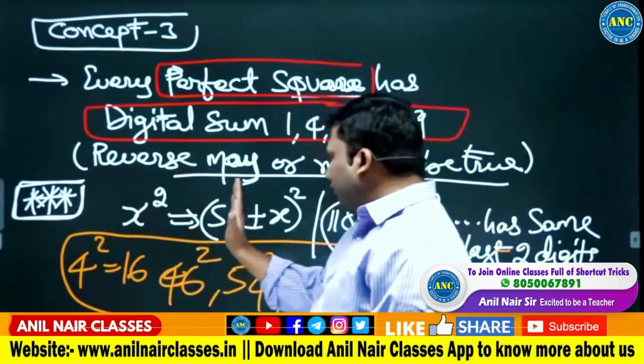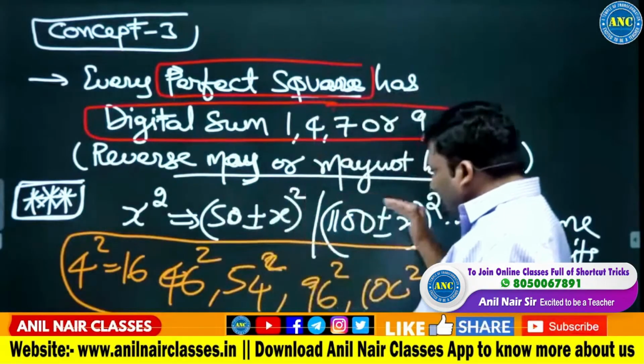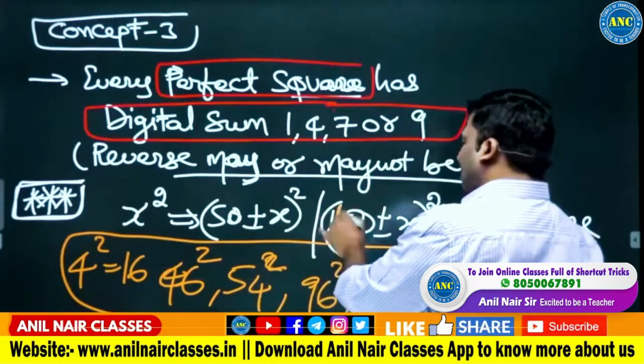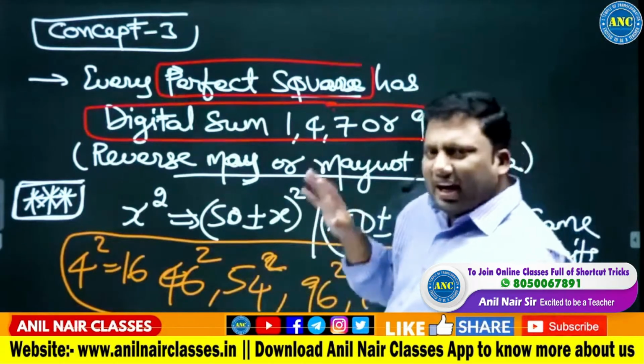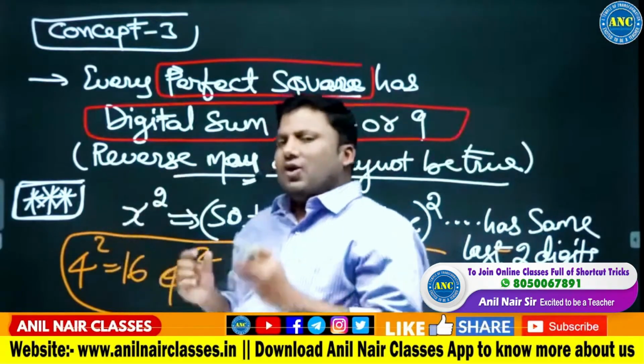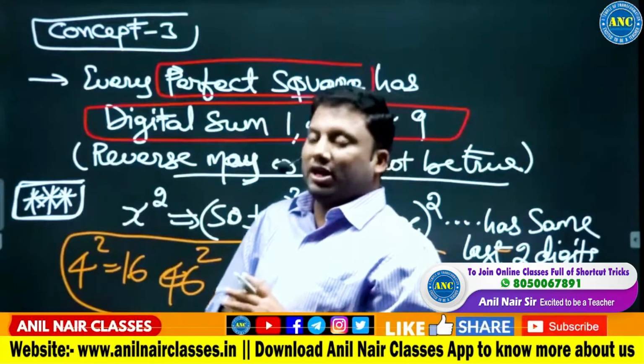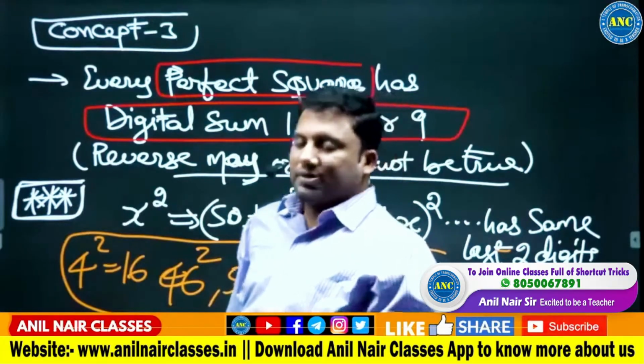4 square, 50 minus 4 square, 50 plus 4 square, 100 minus 4 square. These 100. The entire class revolves around this concept. What I will do is, I will take some practice questions, then we will get into the concept. What are the 4 concepts that we discussed?